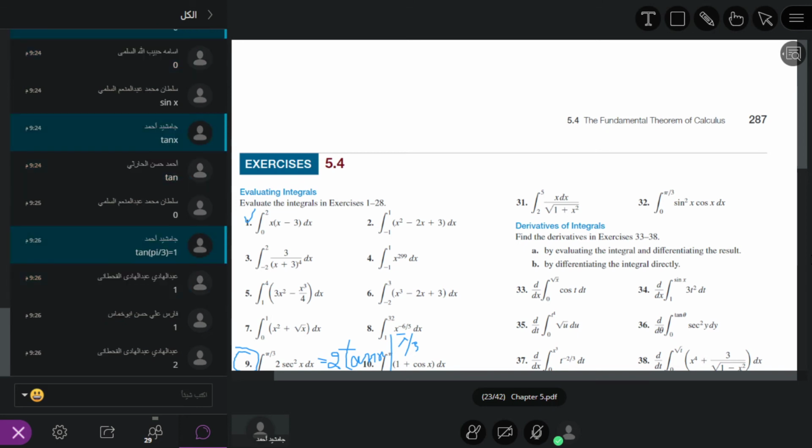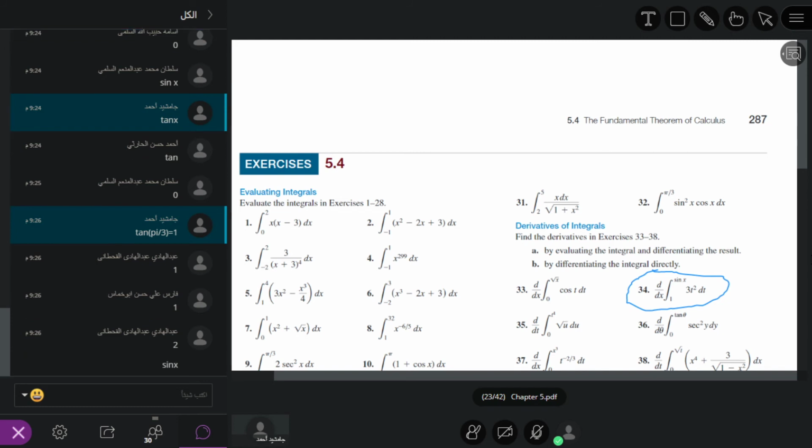Okay, you got my point? This is the fundamental theorem of calculus 2. Now we solve some questions on the fundamental theorem of calculus 1. So if we have the following function, what is the upper limit? Abdul Hadi, for this case, what is the upper limit? The upper limit is equal to sin x. What is the lower limit?